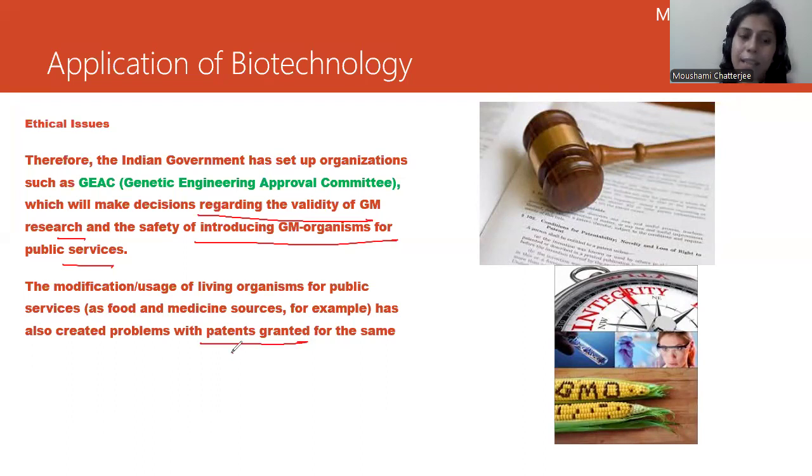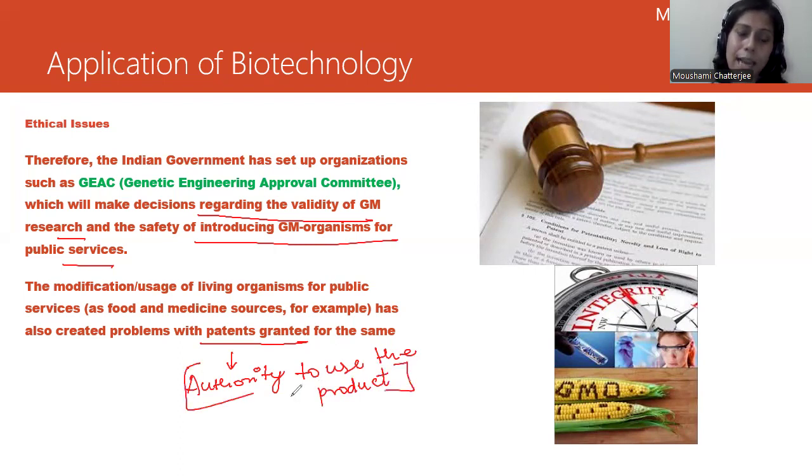A patent granted is the authority to use the product, an authorization, so that nobody else can use it. They have got the authorization to use that product, and patency also means that nobody else can use it.